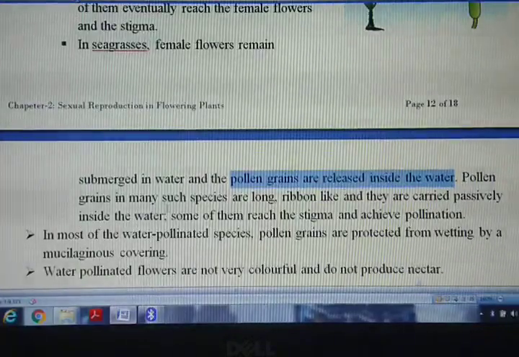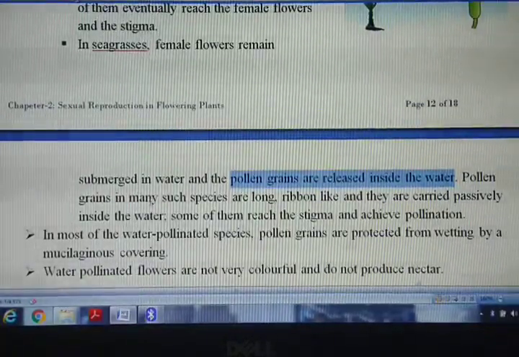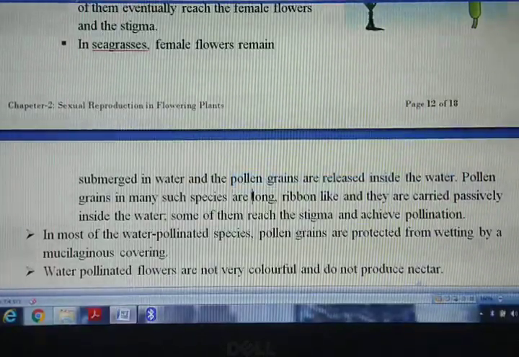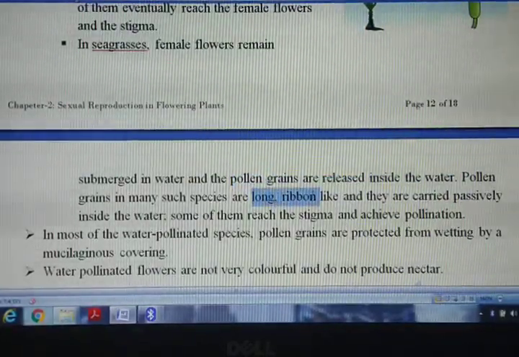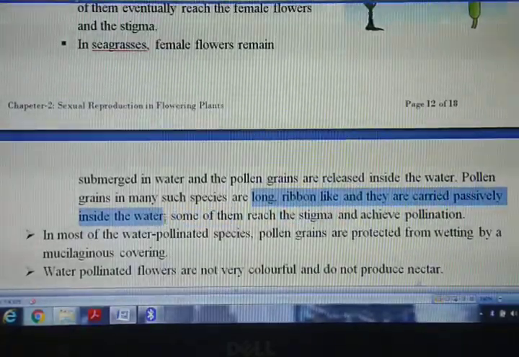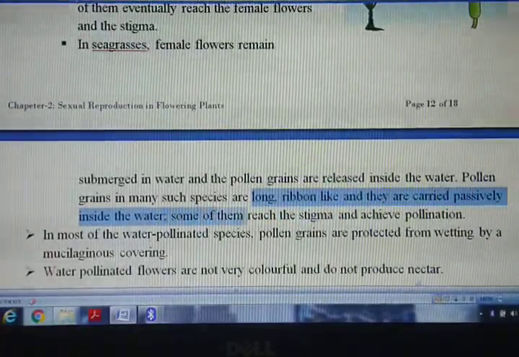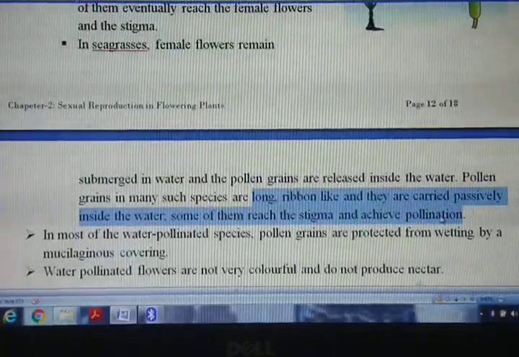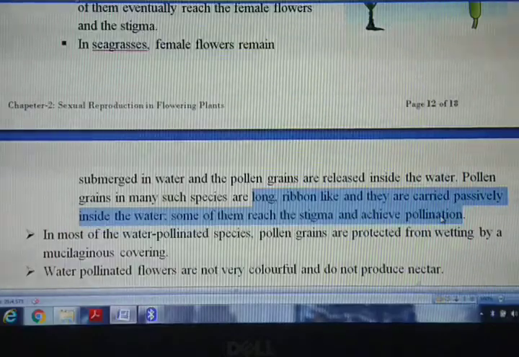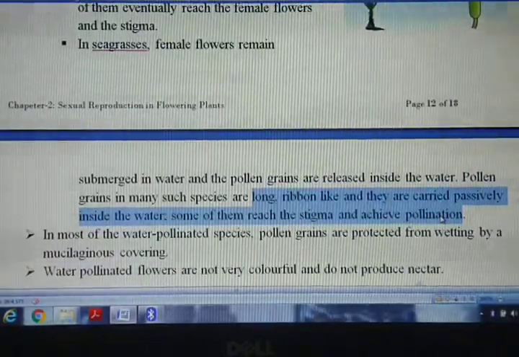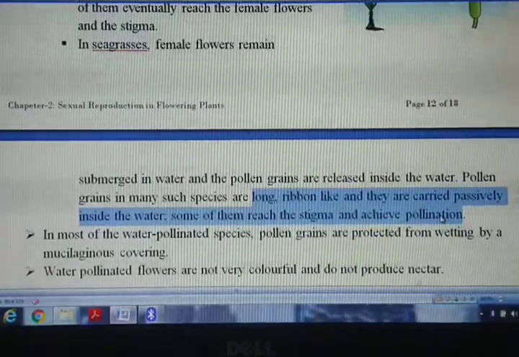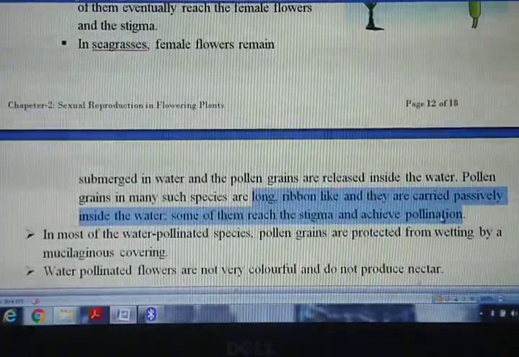Now in this case, the pollen grains in many of such species are long, ribbon like, and again they are carried passively by the water, that is inside the water, and by chance some of them are able to reach the stigma and pollinate the flower. That means both the male and female gametes meet each other and pollination, thereafter fertilization takes place.